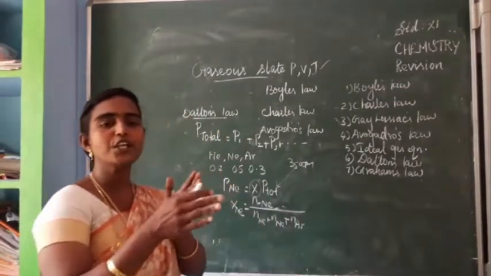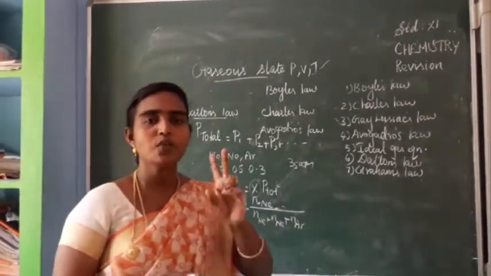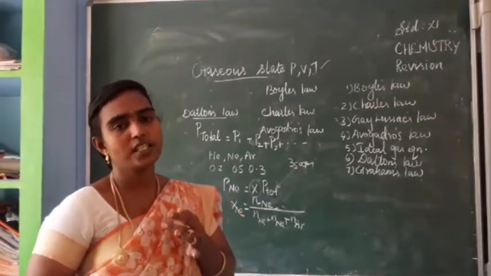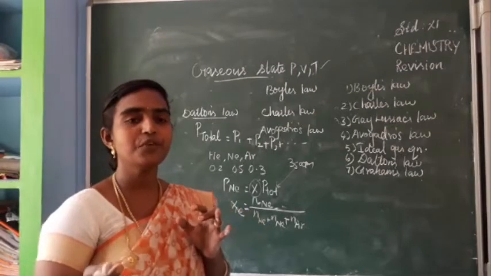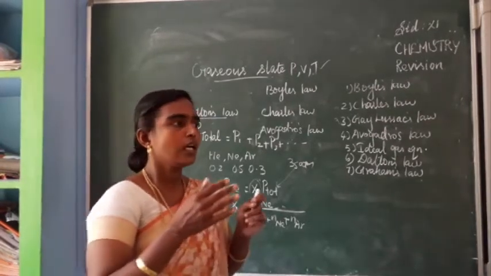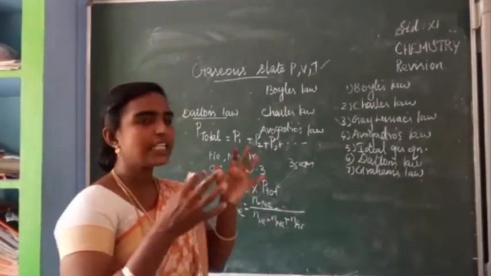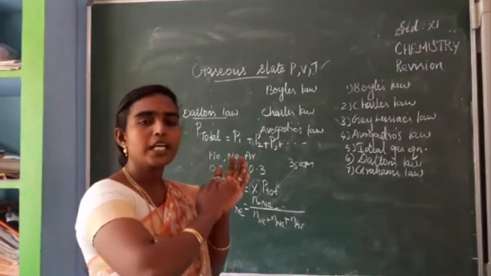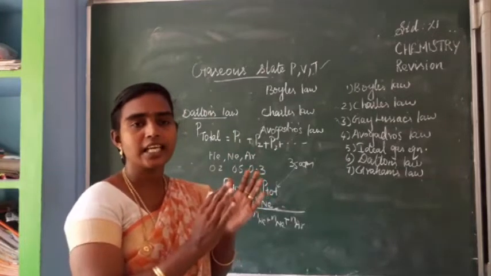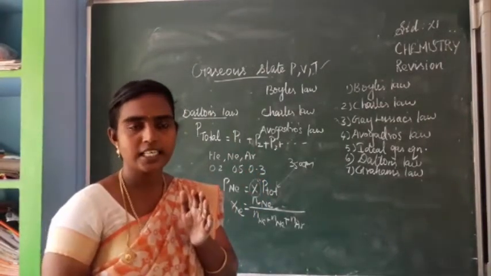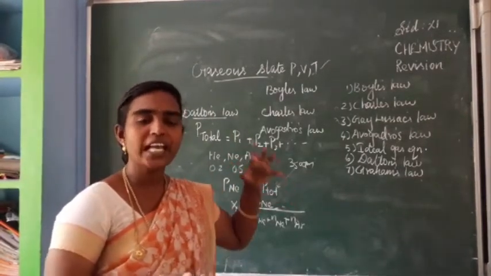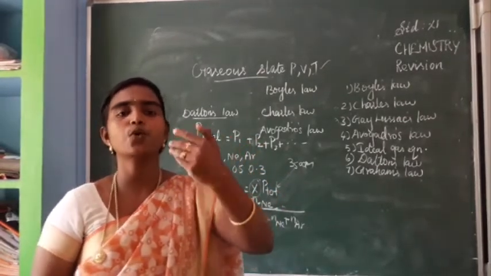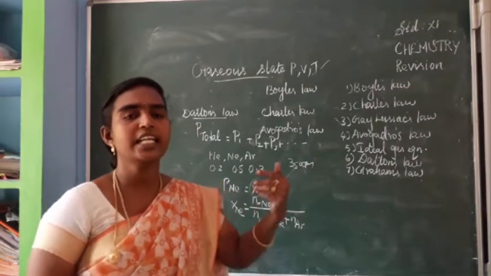Before introducing Graham's law, we have to know two definitions. One is diffusion, the other is effusion. So what does diffusion mean? Usually gaseous molecules move from the higher concentration side to the lower concentration side, isn't it? So the movement of gaseous molecules from the side of higher concentration to lower concentration is called diffusion.